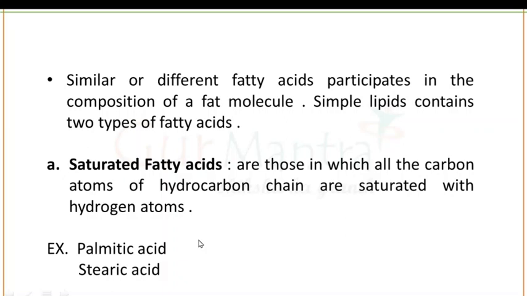For example, palmitic acid and stearic acid. You have to remember the examples of saturated as well as unsaturated fatty acids. In saturated fatty acids, you have two examples: number one is palmitic acid and number two is stearic acid.